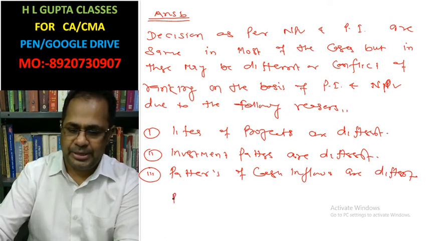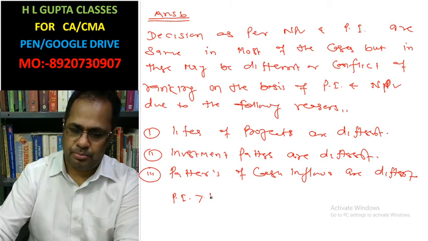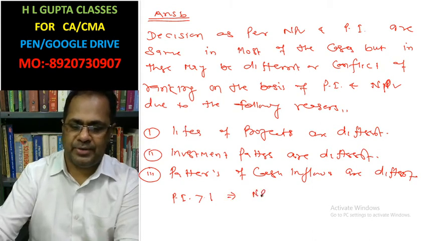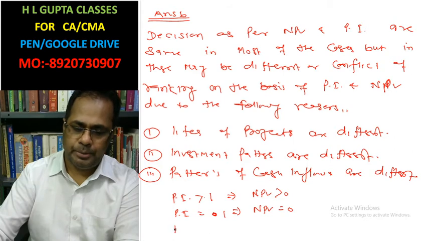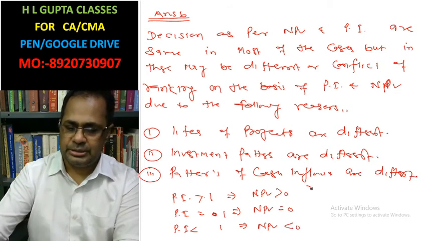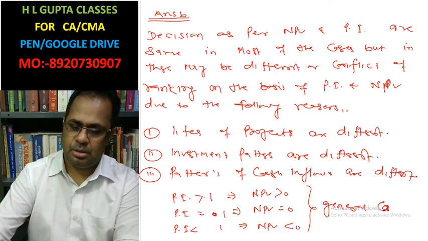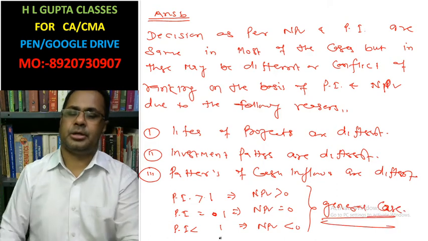Like PI greater than 1 implies net present value greater than 0. PI equal to 1 implies net present value equal to 0. PI less than 1 implies that net present value less than 0. This is in the general case.